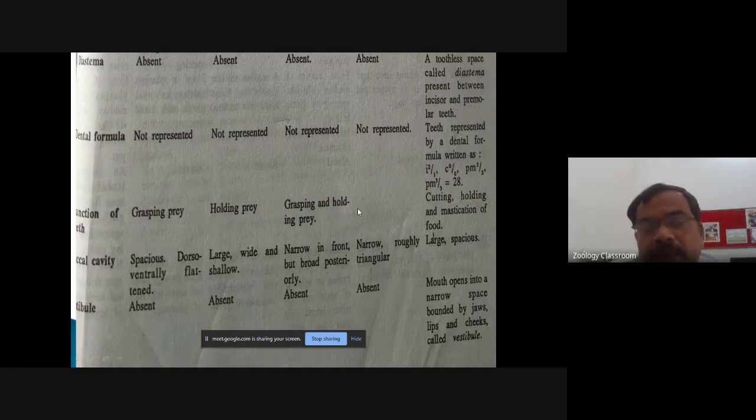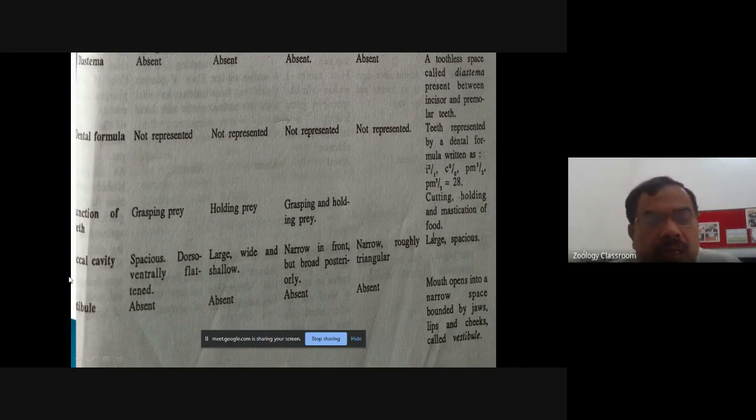In reptile, grasping and holding, that is, both the functions are carried out by the teeth. And here, the teeth are absent. So, in case of the mammal, teeth are used for cutting, holding, and mastication of the food material. Okay, come to the buccal cavity.